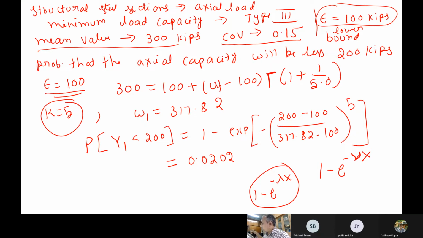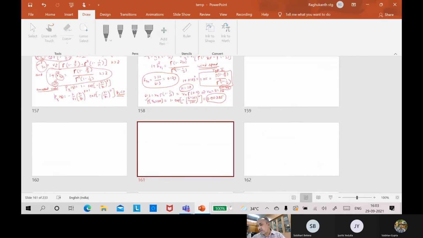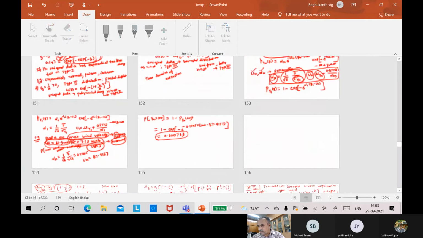Which random variable will have a distribution like this? It is log normal. Log normal. You remember we previously discussed what type of random variable will have this type of distribution.